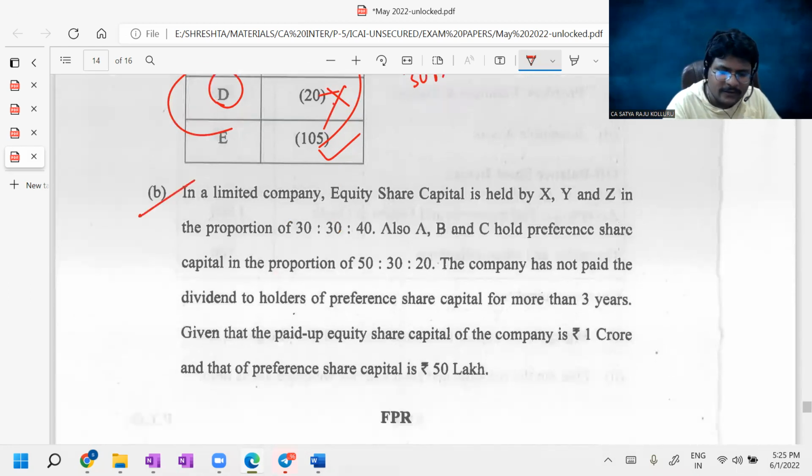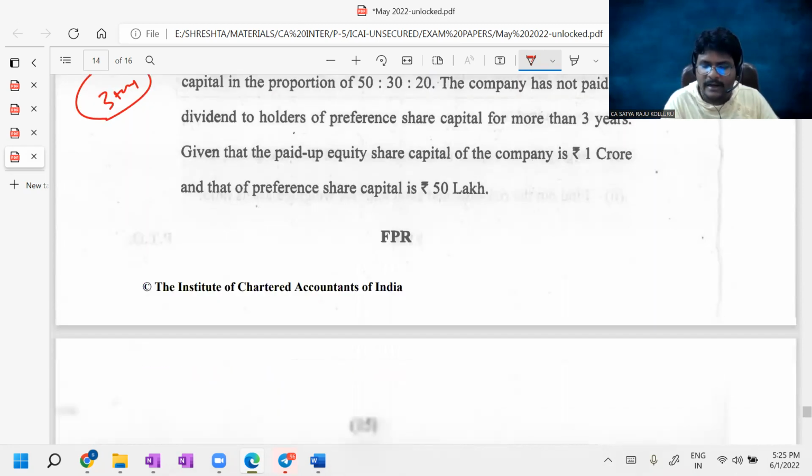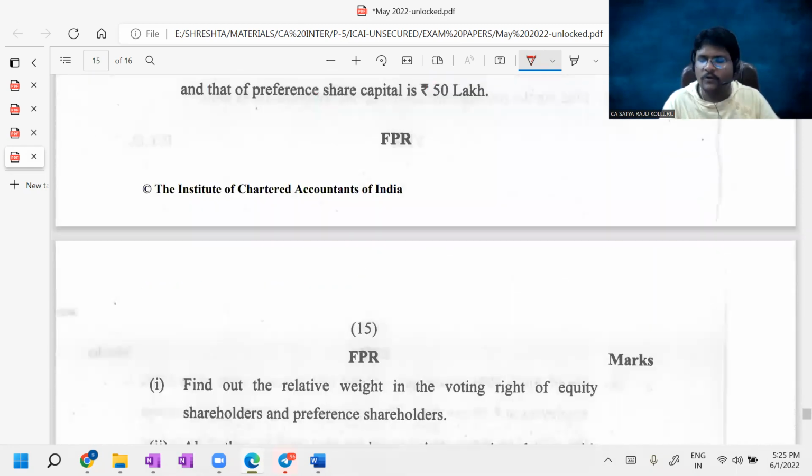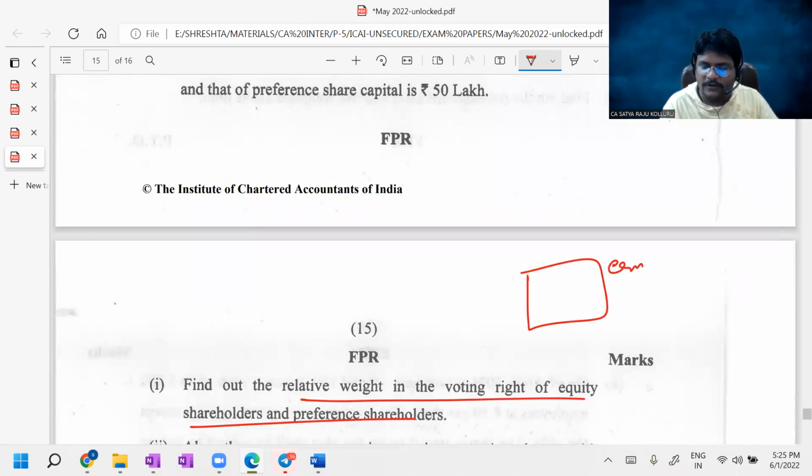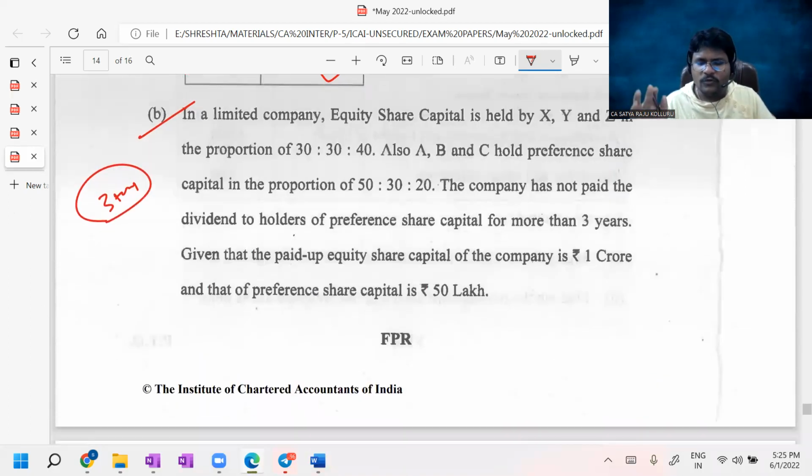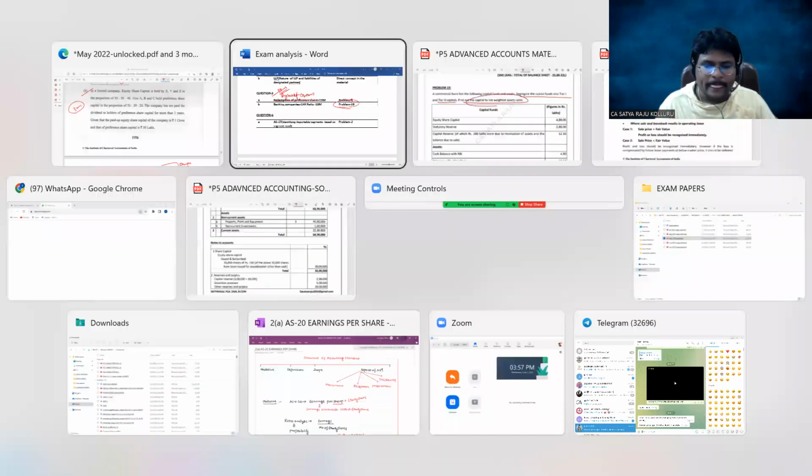Since the last 3 to 4 attempts, a similar question is being asked on shares with differential rights. You need to calculate the relative ratio, and find out the relative weight in the voting rights of the equity shareholders and preference shareholders. If both equity shareholders and preference shareholders participate in a single meeting, how do we calculate the voting right? It is the same question I mentioned, with the question number also.